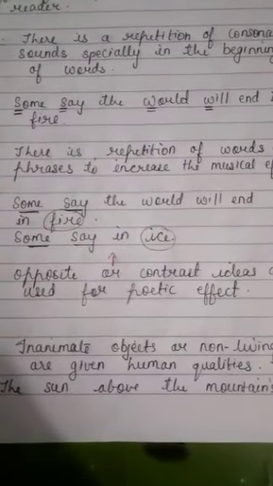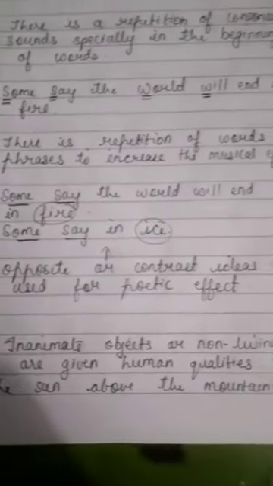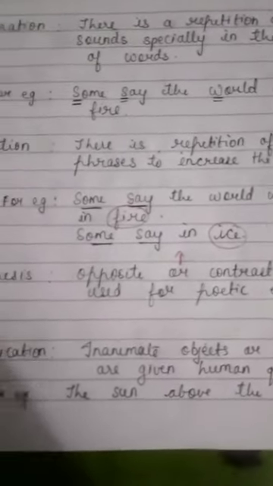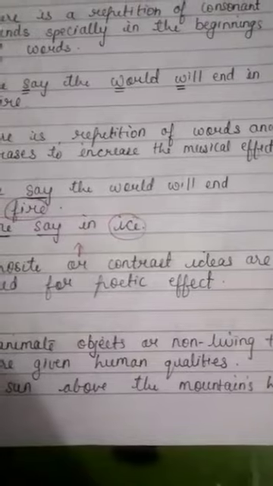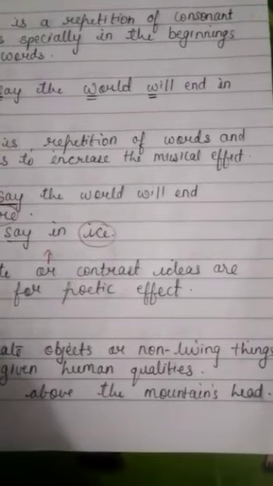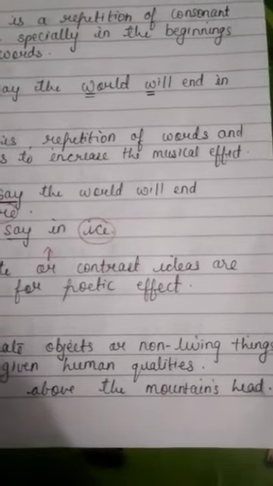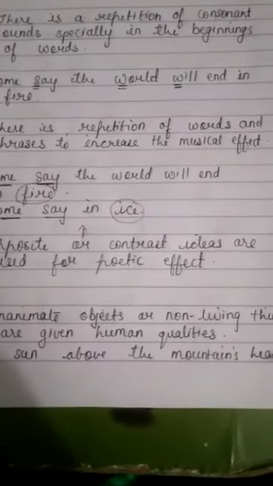Fourth one is personification. Now, what is personification? In this figure of speech, inanimate objects or non-living things are given human qualities. Okay, for better understanding, we'll go with the example. For example, the sun above the mountain's head. Now, see the line over here, mountain's head. Here, the mountain is said to be having a head. That means the mountain is given a human quality of having a head, and that is why the figure of speech in this line is personification.